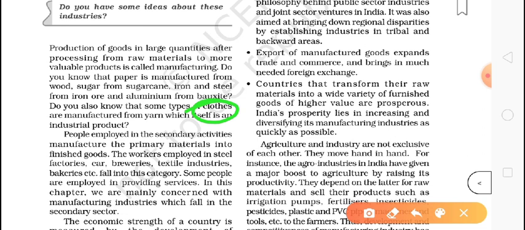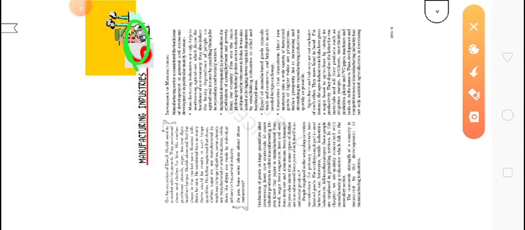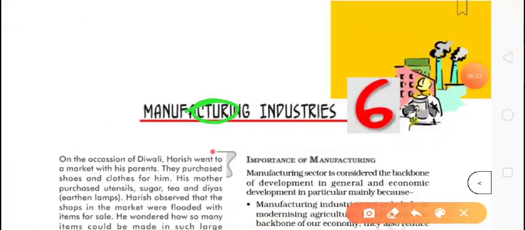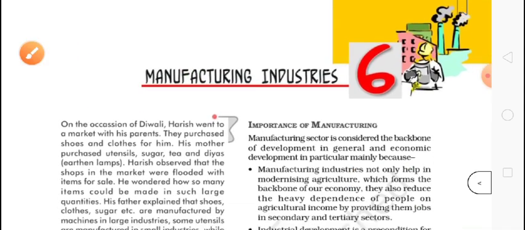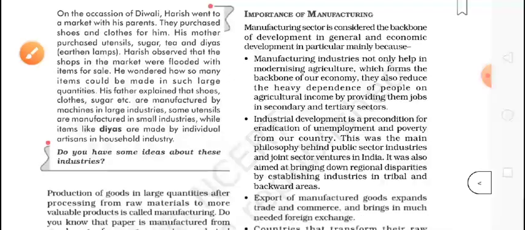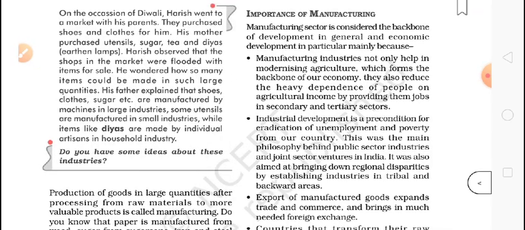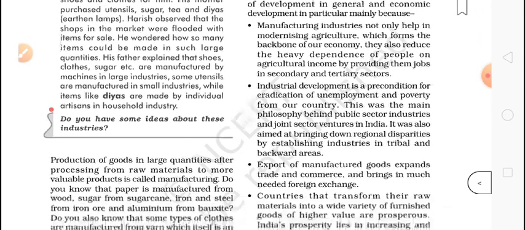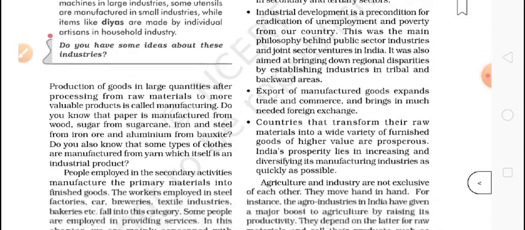People sell to the factory, the factory people, they make the yarn. After that the yarn goes to the cloth factory, then it is converted into the cloth, then the cloth goes to the garment factory, they convert it into your shirt, pant, or anything else. Then they send it to the market for the shopkeepers, then you purchase it. So it is a long process, we can say. I hope you can understand.